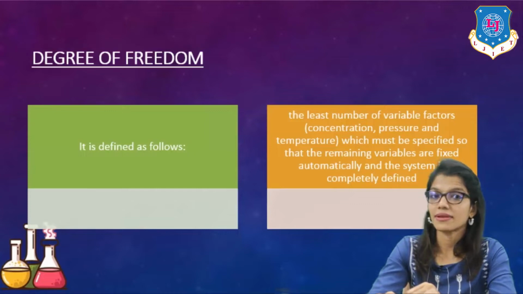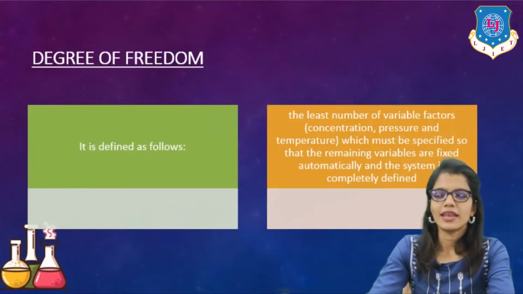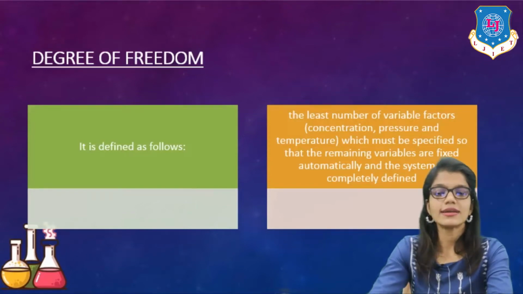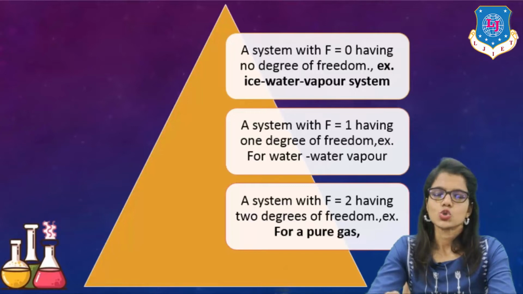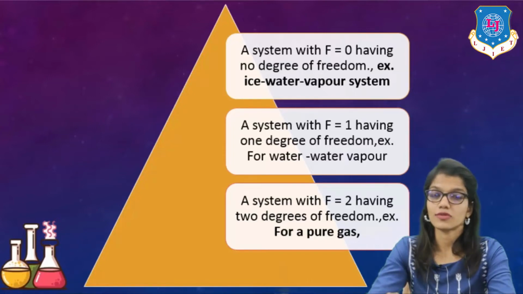Denoted by capital F. Now, let's understand the different types of it. The first is the system with capital F equal to 0, having no degrees of freedom, like ice in contact with water, in contact with vapor.